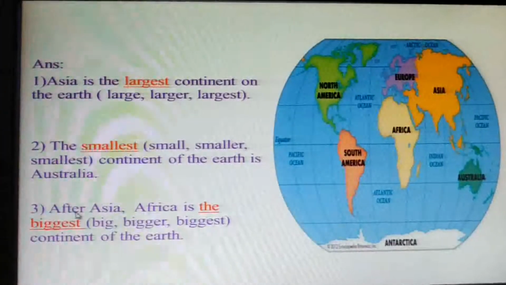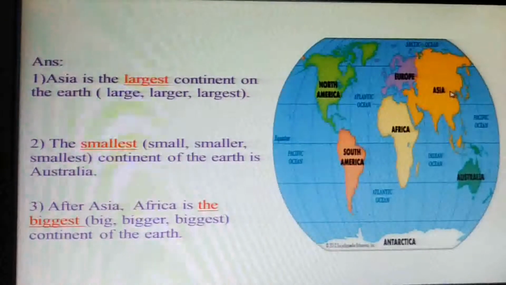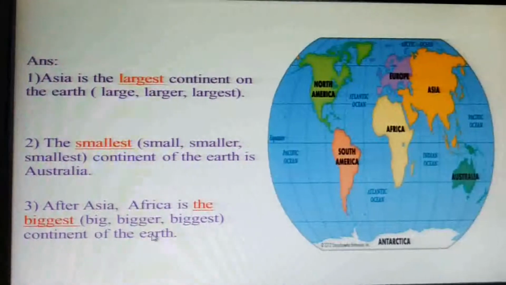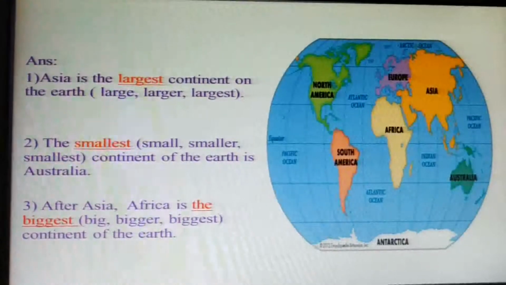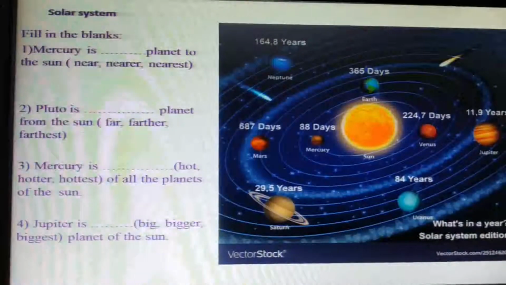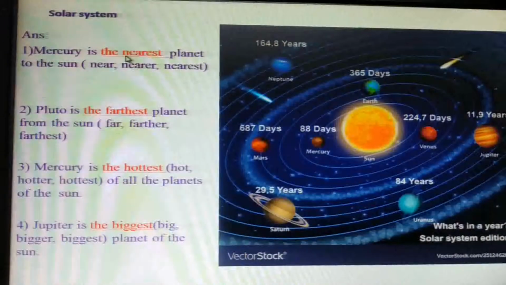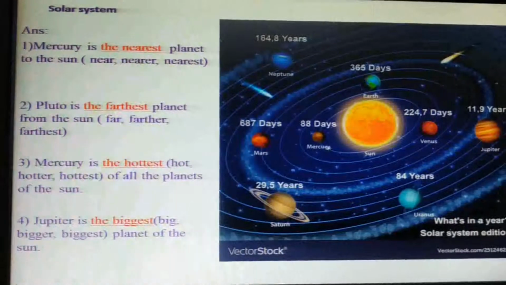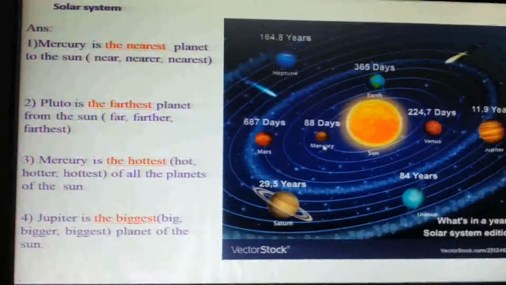Number 3, after Asia, Africa is the biggest continent of the earth. After Asia, look, Africa is the biggest continent of the earth. So this is the answer to the questions. I hope your answer will match with mine. Now coming to the solar system, Mercury is the nearest planet to the sun. Look, the first planet from the sun is Mercury. So it is the nearest planet to the sun.